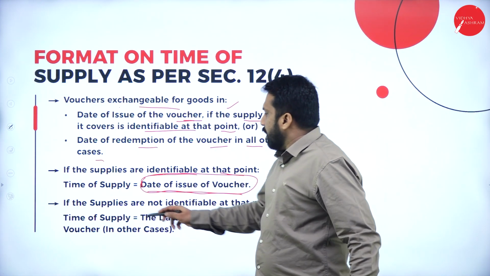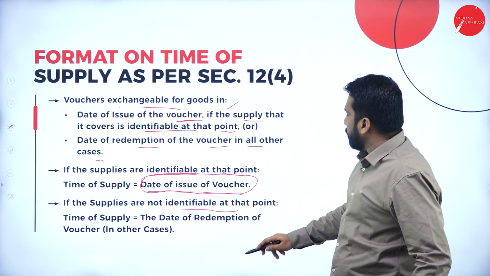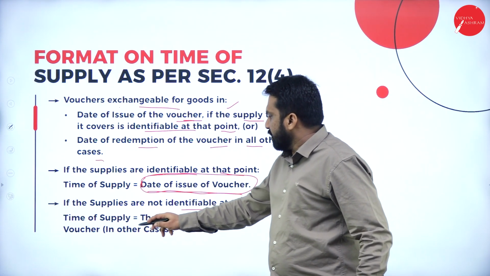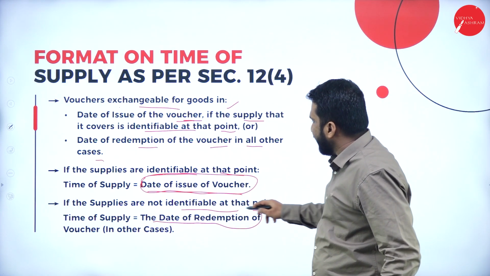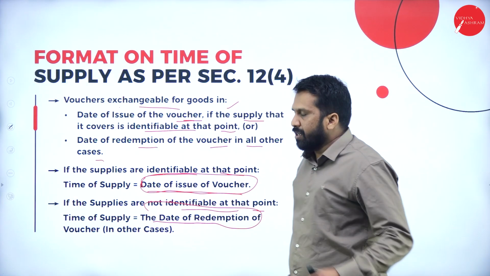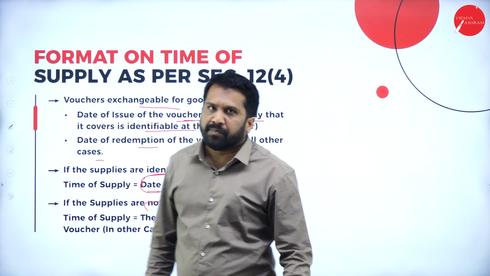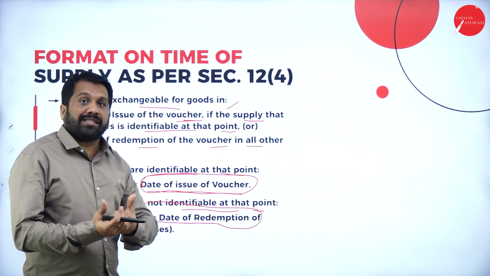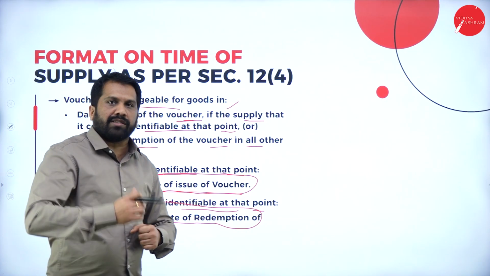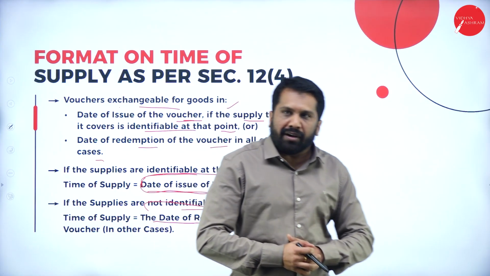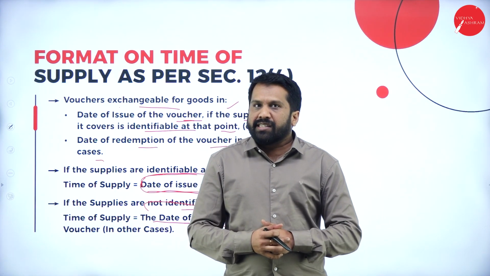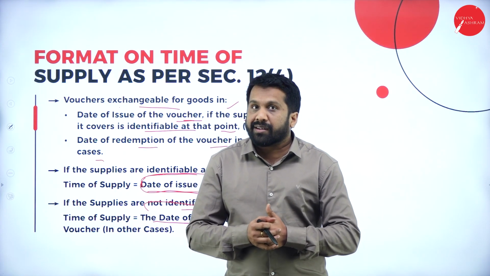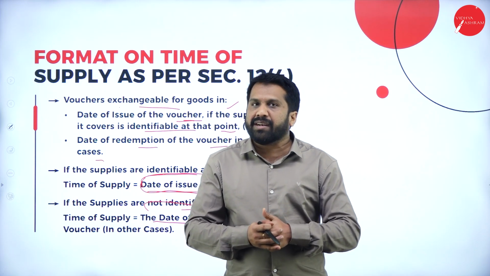Second one, if the supply is not identifiable at that point, time of supply is the date of redemption of voucher. It is very simple, I'll tell you. If you don't understand, these two concepts are there. What is identifiable? The concept is simple. For example, if I give you a voucher of Bata, you know what you can buy in Bata?